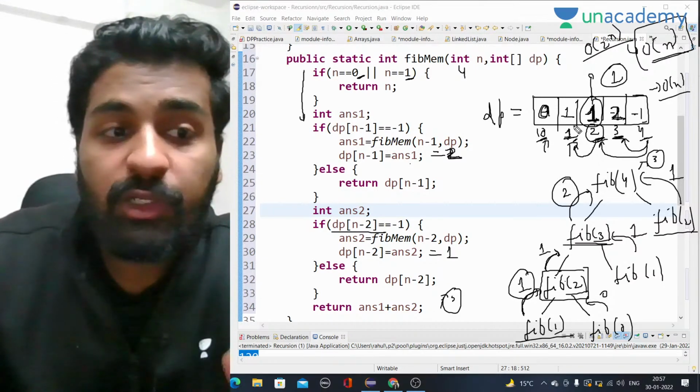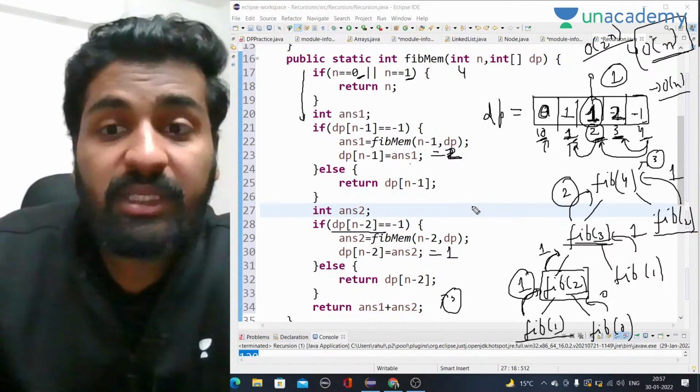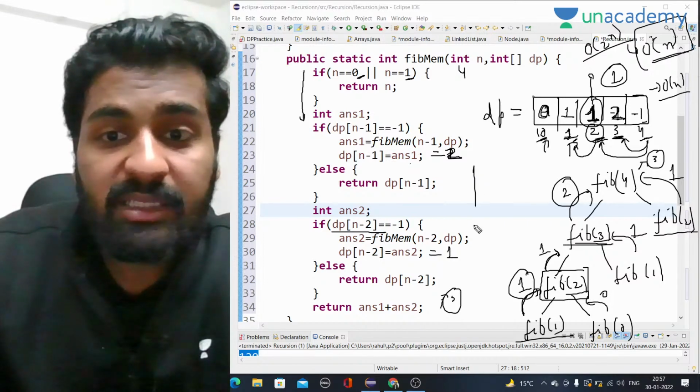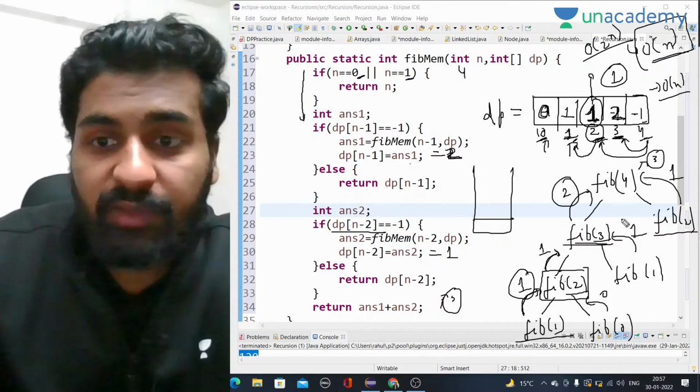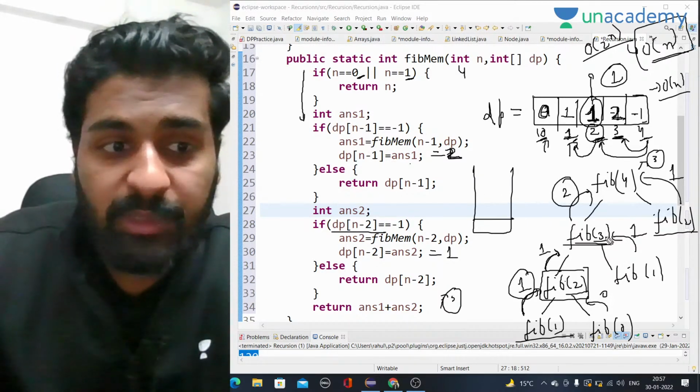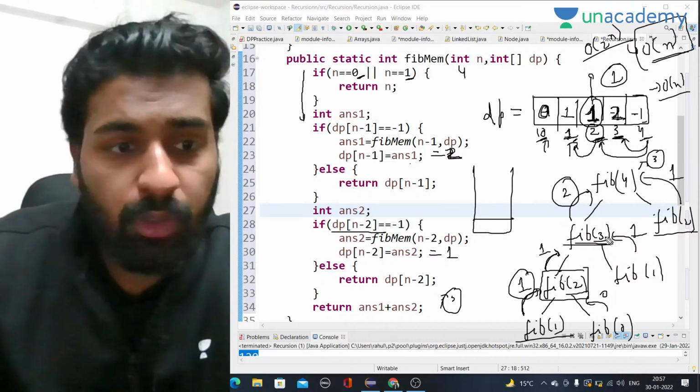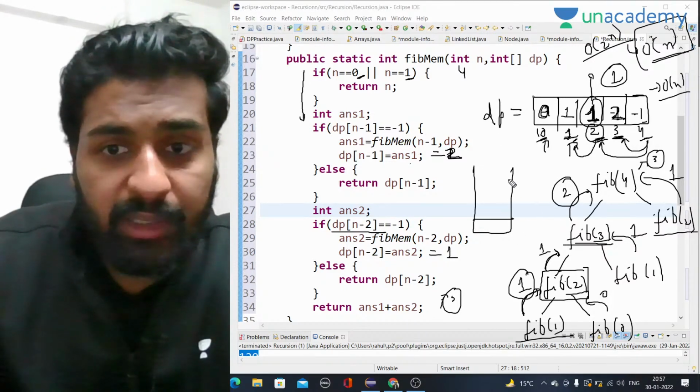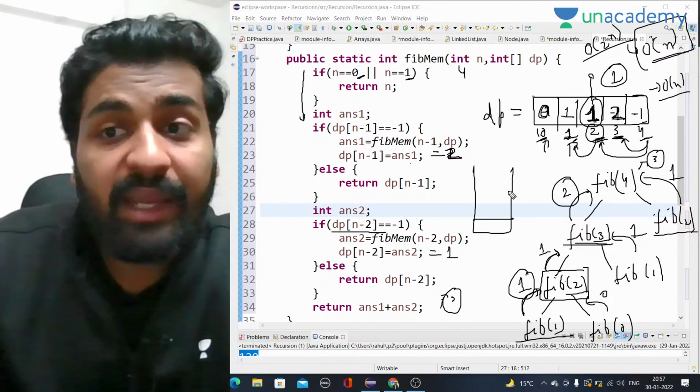But in some questions you will not be able to use memoization. Why? Because there is a limit in the stack space. These calls that we are making here are stored in the stack space, as you all know. So the stack space gets filled.